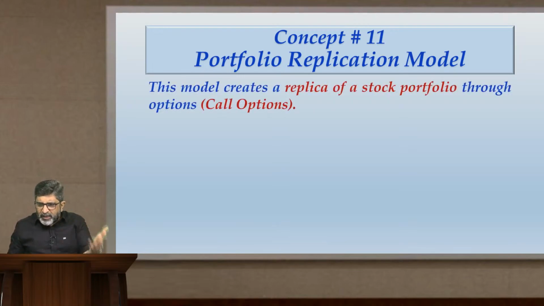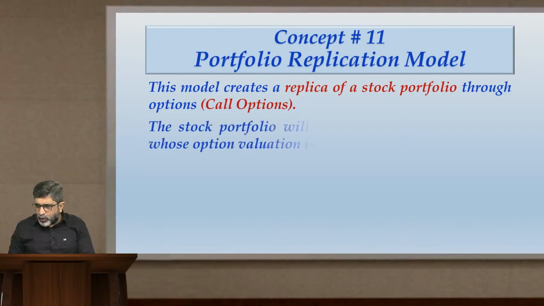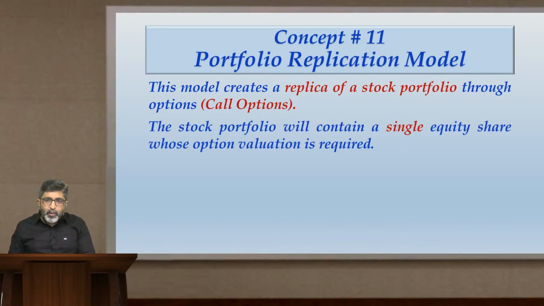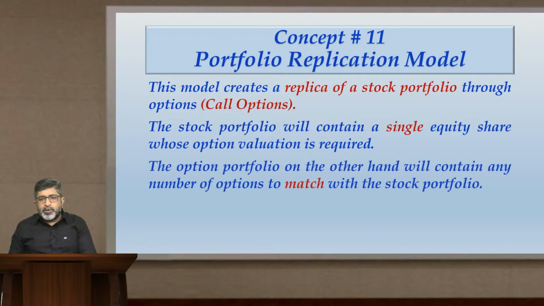So this model creates a replica of a stock portfolio through options, that is basically call options. The stock portfolio will contain a single equity share whose option valuation is required. The option portfolio, on the other hand, will contain any number of options to match the stock portfolio, because your objective is to create a portfolio which will replicate the stock portfolio.